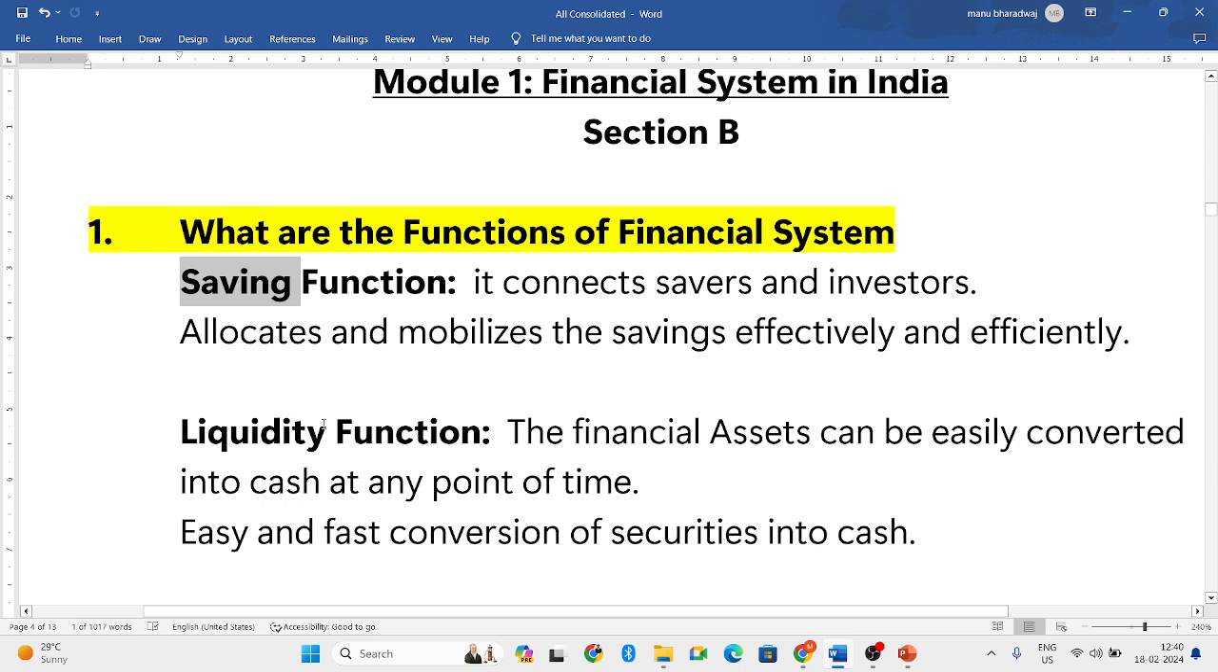The word itself says saving function. The financial system connects savers and investors. Savers are the people who want to invest, and investors are ready to give their funds. So this mobilizes their savings. Simply if they keep the money, it will not fetch them any returns. If they have invested that money, they will get certain returns on that. So this mobilizes the savings effectively and efficiently. So the saving function connects savers and investors.